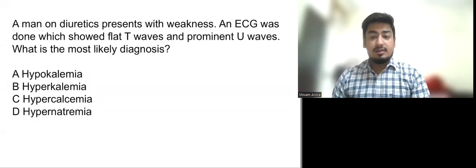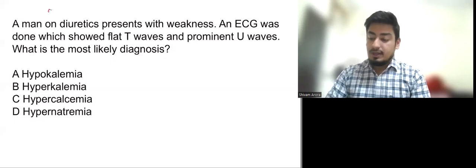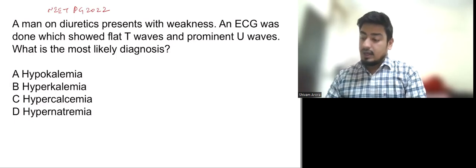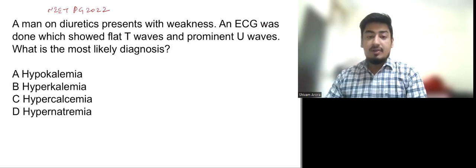Hey guys, so we are back with this series of lectures on NEET PG previous year topic discussions. This is the third question in that series. This question came in NEET PG 2022. The question read as: a man is on diuretics and the patient presents with weakness. The ECG was done which shows flattened T waves and prominent U waves. What is the most likely diagnosis?